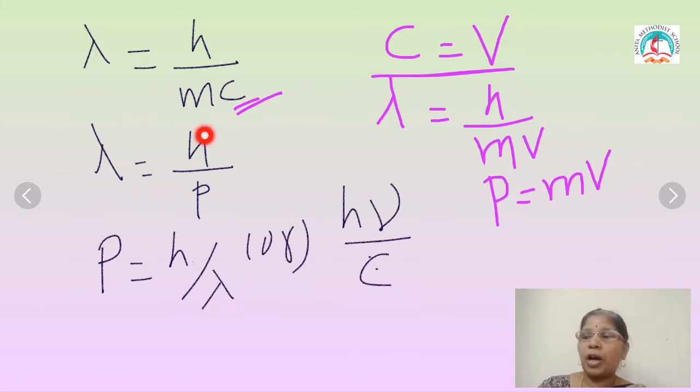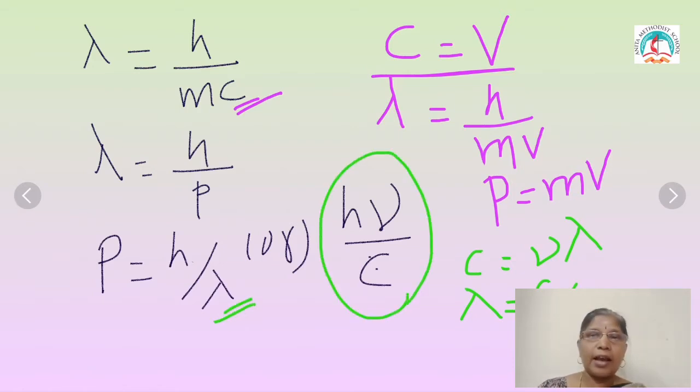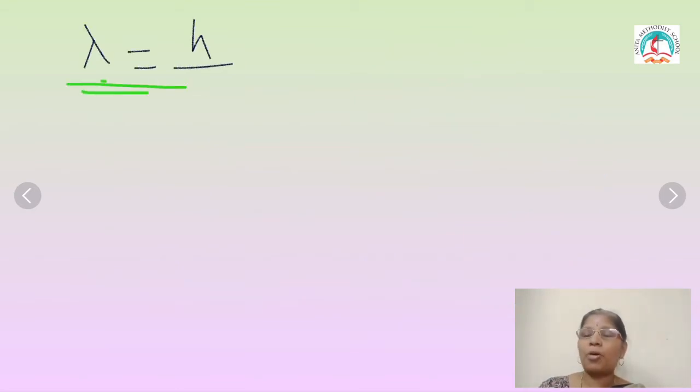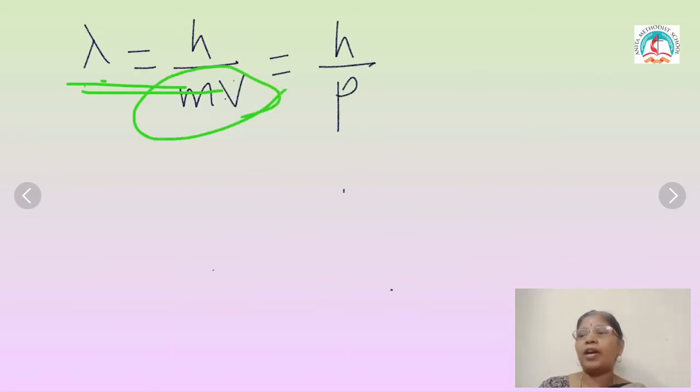or momentum equal to h divided by lambda. Which is the unknown one in the problem, so rearrange the formula. If lambda is not given in the problem and you want to calculate the value of momentum, and the frequency is given, then use the formula C equal to mu lambda. From this, lambda equal to C divided by mu. Substitute here, then you will get the answer h mu divided by C. So with the help of what is given in the problem, what is the known one here? Use lambda equal to h by mv, or de Broglie wavelength lambda equal to h by p.